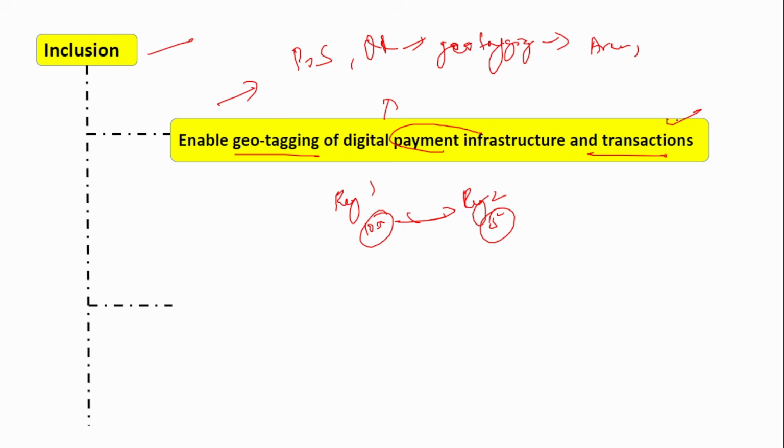Next is transactions. By geotagging the digital payment infrastructure, we will also be able to monitor the transactions. Say suppose in region 1, a lot of fraudulent transactions are taking place and they keep on reporting them. You will be able to know what is happening in region 1, so you can come down to region 1. That is why this will be helpful: geotagging of digital payment infrastructure and the transactions.